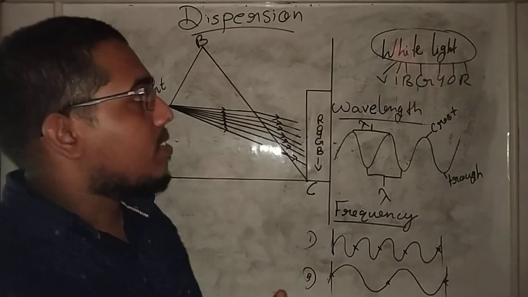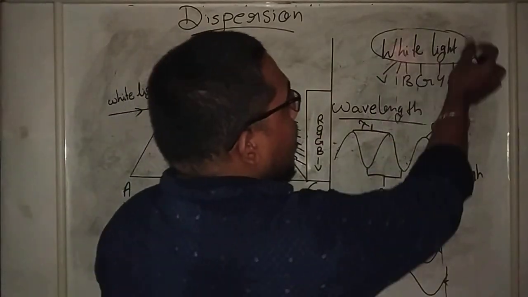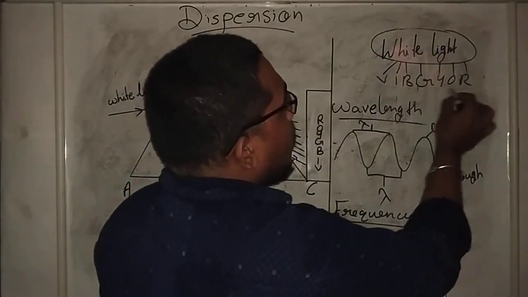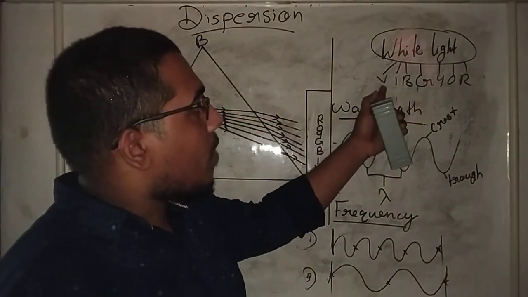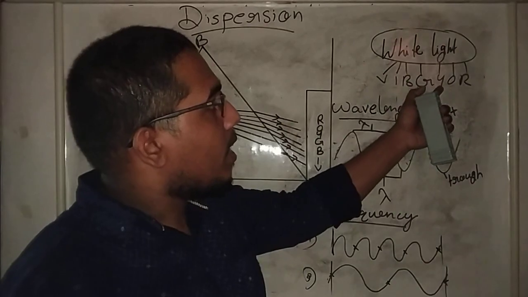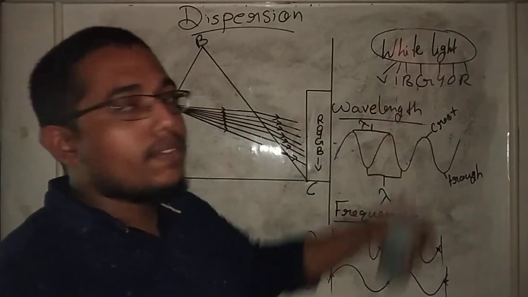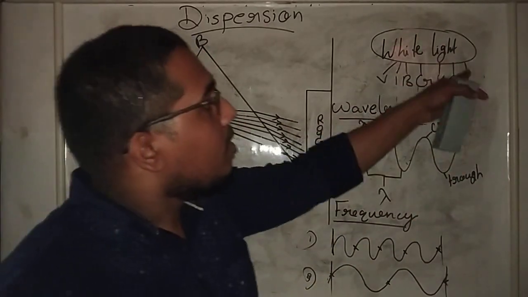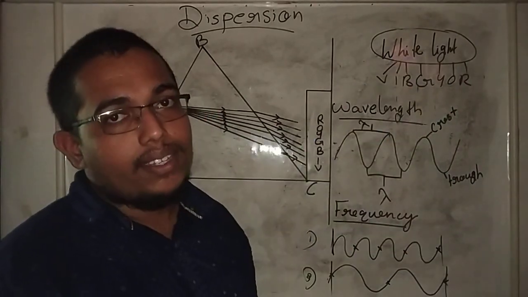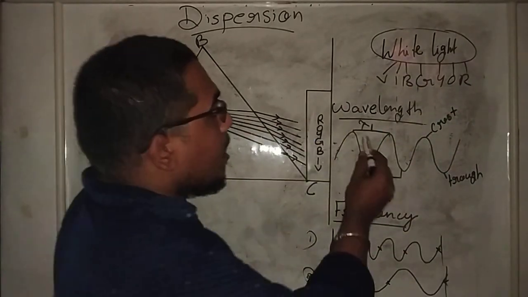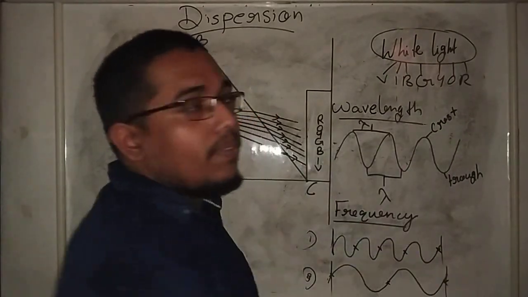What is white light? White light is a combination of 7 different colors: violet, indigo, blue, green, yellow, orange, red. These are the 7 different colors, and when all these colors mix together, you get white light. Another important point is the wavelength of light.